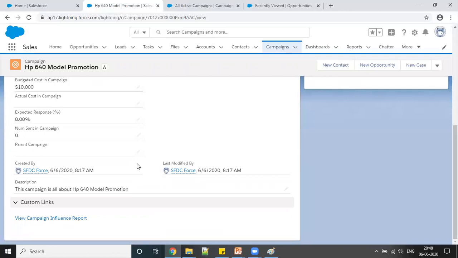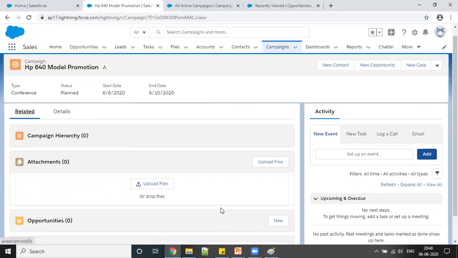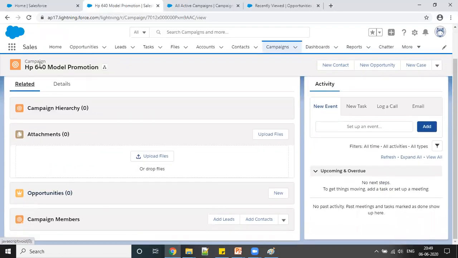And then here comes Related. Related means, this campaign would be related to what? Suppose we have created an opportunity and converted that opportunity from this campaign, so we can see that data here. Again, we will see all this at a later stage, because right now we don't know what an opportunity is. We will be understanding that later on.